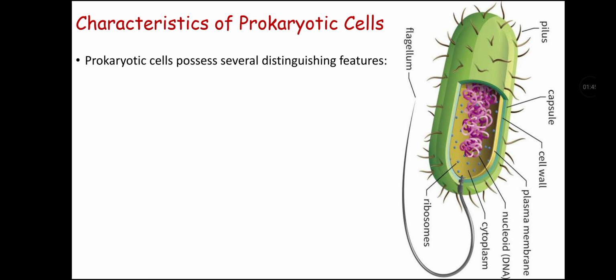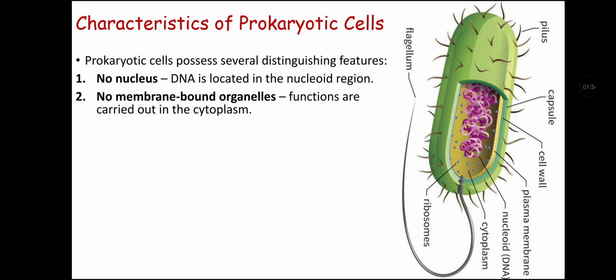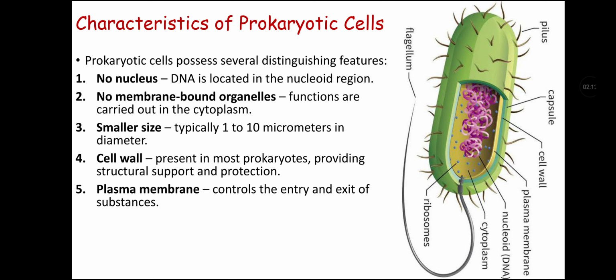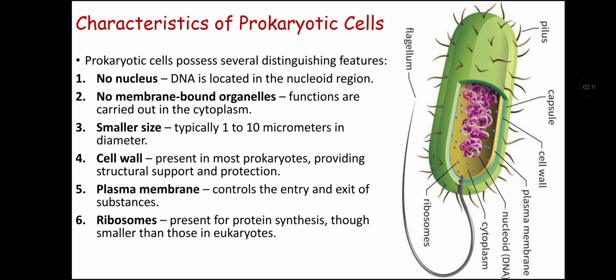Characteristics of prokaryotic cells. Prokaryotic cells possess several distinguishing features. First, they have no nucleus, as DNA is located in the nucleoid region. Second, they do not have membrane-bounded organelles, as their functions are carried out in the cytoplasm. Third, they are smaller in size, typically 1 to 10 micrometers in diameter. Fourth, they have a cell wall, which is present in most prokaryotes, providing structural support and protection. Fifth is the plasma membrane, which controls the entry and exit of substances.